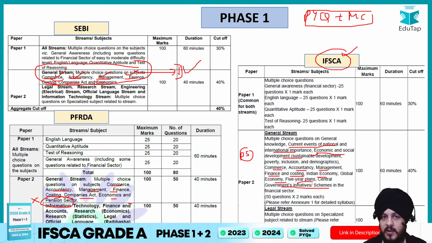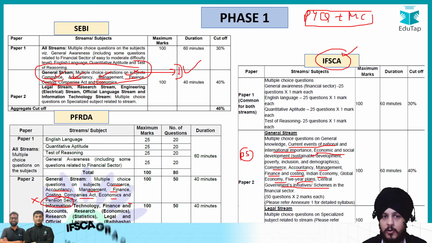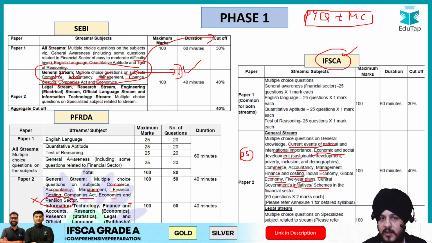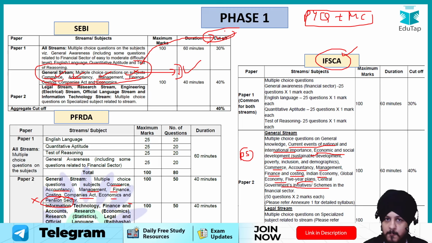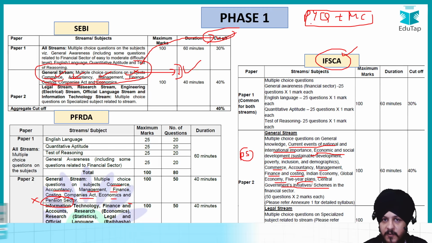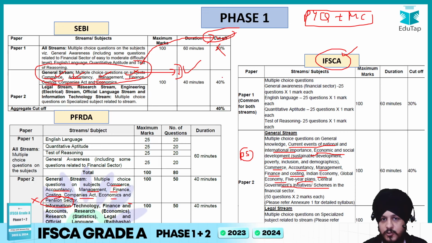You don't have to do any kind of superficial study. Why? Because the same subjects would be required to clear the phase 2 also, right? And we know that phase 2 is going to play a very important role with respect to your merit list, right? So in case of phase 1, even if we have a pre-decided cutoff, that's okay, right?